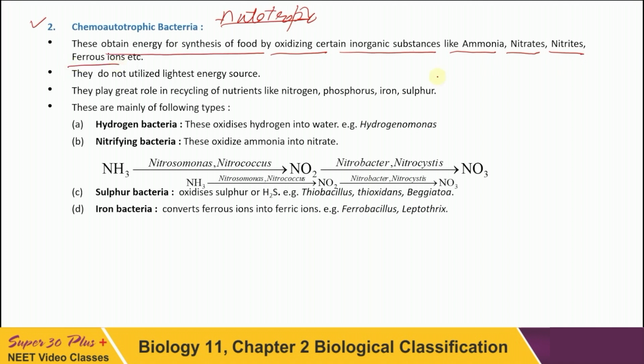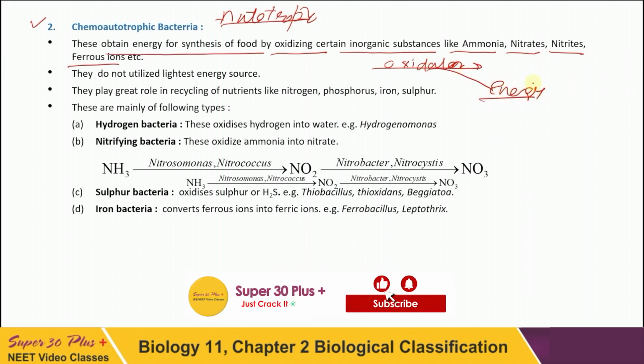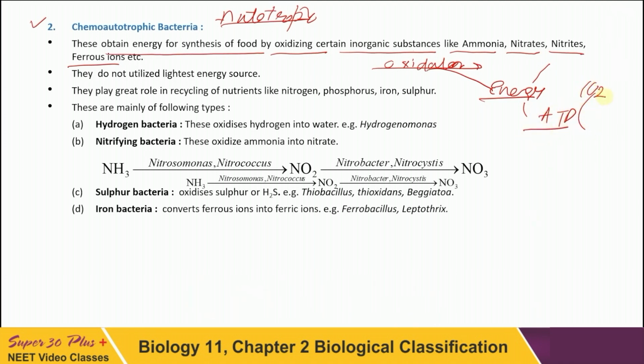During this oxidation, energy is released. This energy is used in the formation of ATP, and this ATP is used in fixation of carbon dioxide, that is, food is formed.